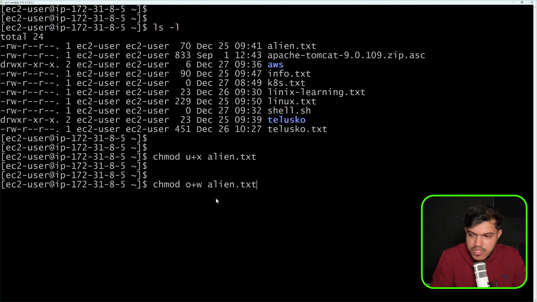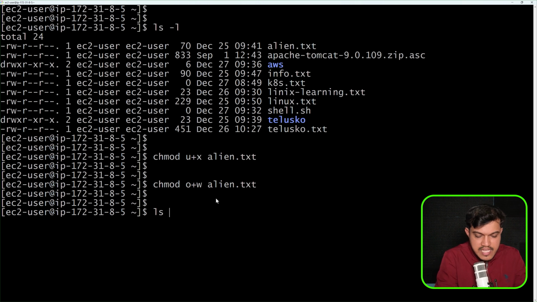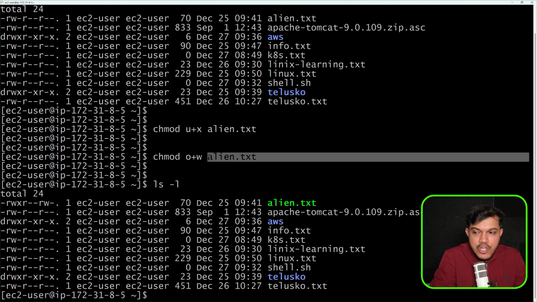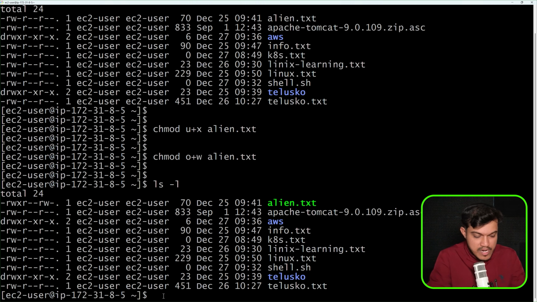And after I do this, I want you to observe ls -l. Kindly see here, for alien.txt, we have read, write and execute permission given. For user, execute permission I have given, and for others, by default read permission was there, I have given the write permission. You can see for others I have given write permission for the alien.txt file. I hope you could understand this, right?